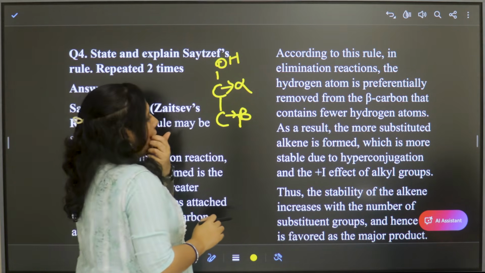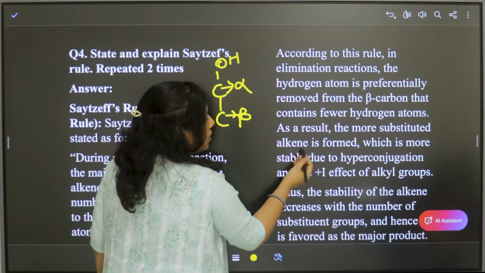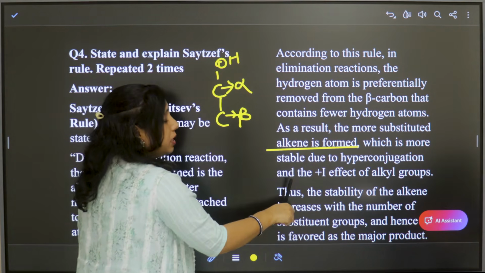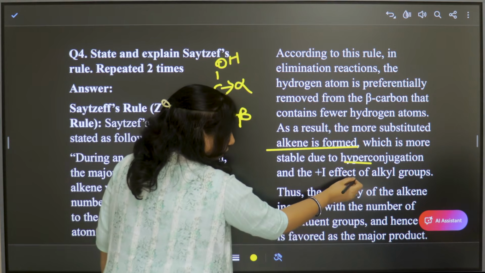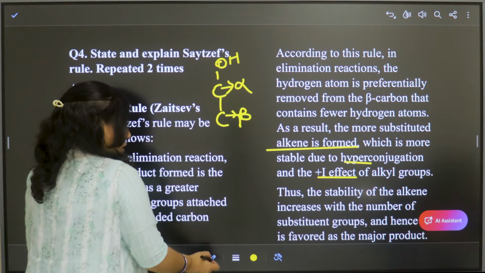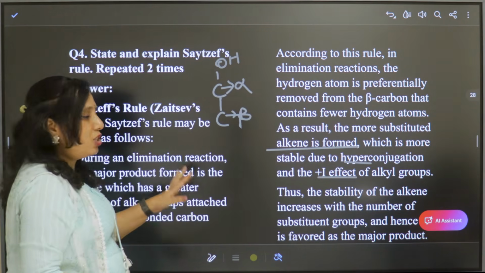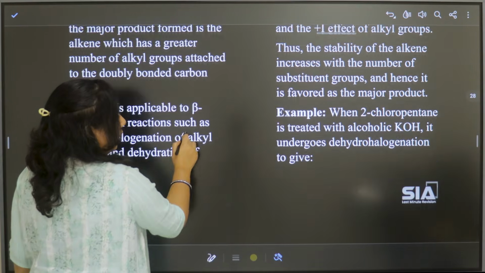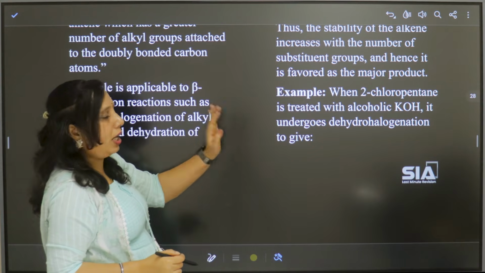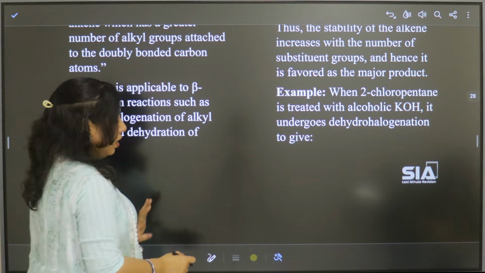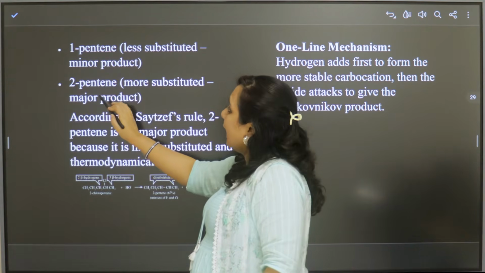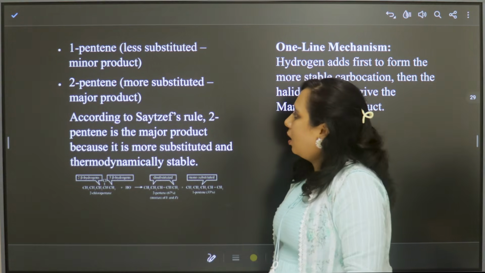Because of that, the more substituted alkene is formed, which is more stable due to hyperconjugation and the positive inductive effect of alkyl groups. So that is formed as the major product. Let us see how it occurs. For example, 2-chloropentane when treated with alcoholic potassium hydroxide undergoes dehydrohalogenation to give 1-pentene, which is less substituted, and 2-pentene, which is more substituted.